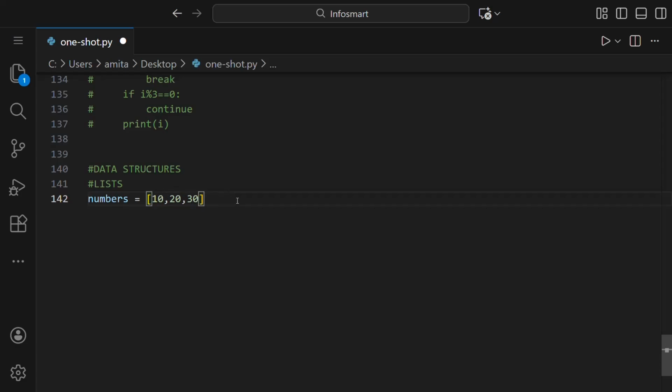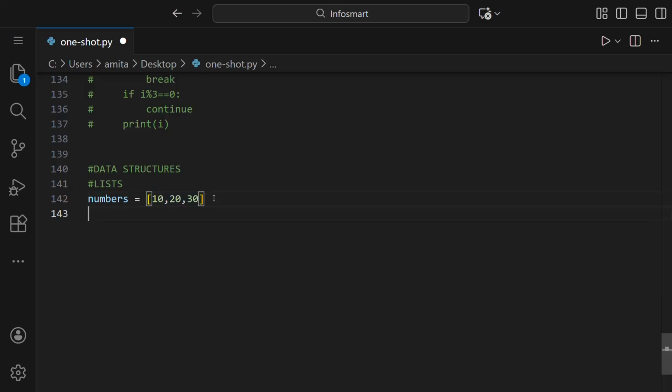Lists are ordered. Each item has an index, and that means this has an index of 0, and the next element has an index of 1, 2, and so on. So here the index starts from 0 and then moves forward like 1, 2, 3, 4, and so on.